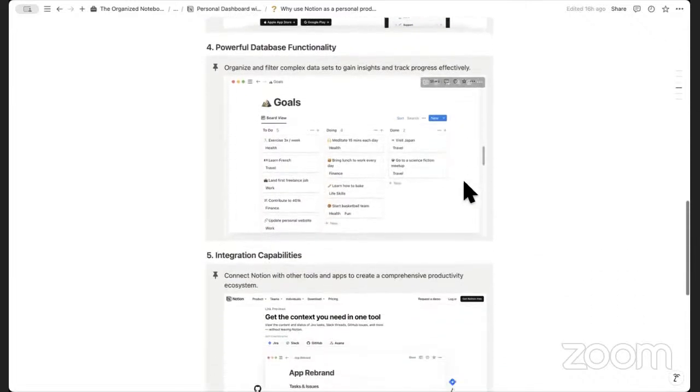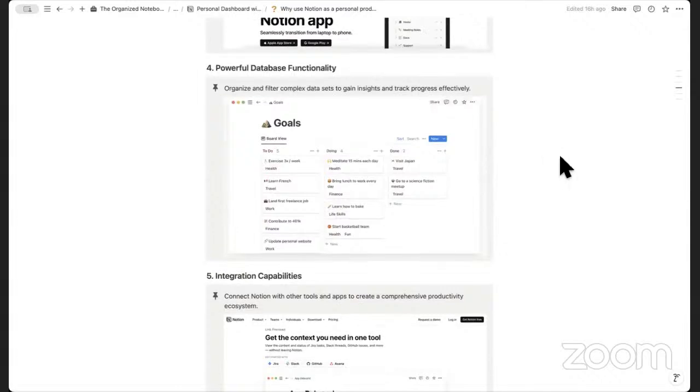The next thing is its powerful database functionality, and this is where Notion can become extremely complex or as simple as you want it to be. On the one hand, you can create very simple pages, but on the other hand, you can iterate and create relational database structures that tailor to your own data tracking needs. The level of complexity you can have in it is what makes it a very exciting tool that you can grow with.